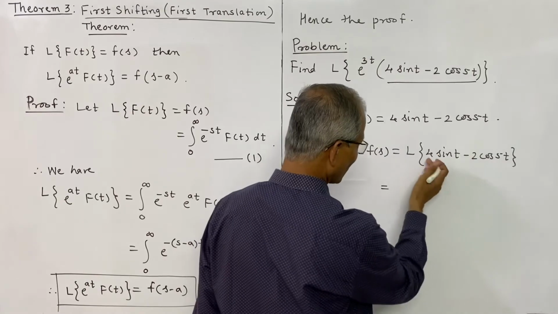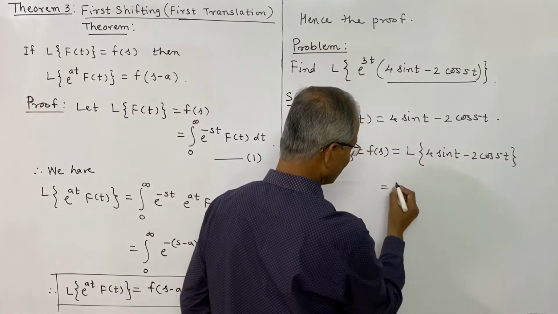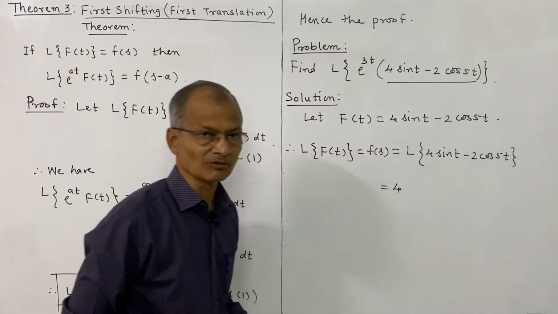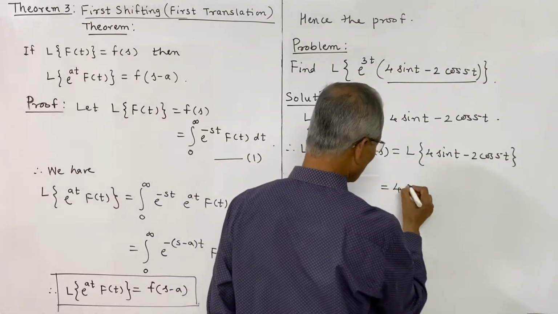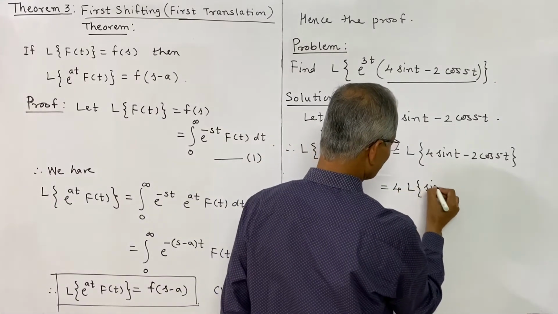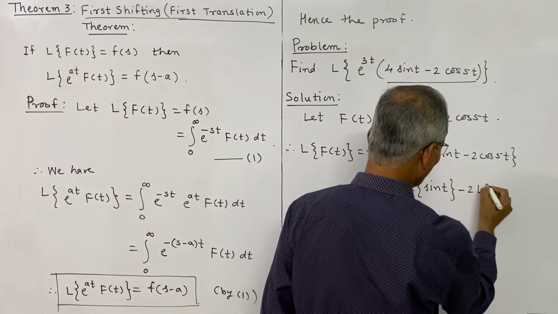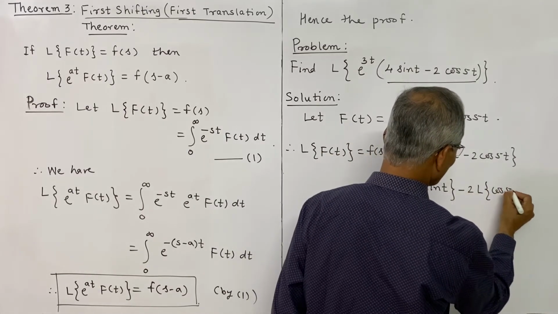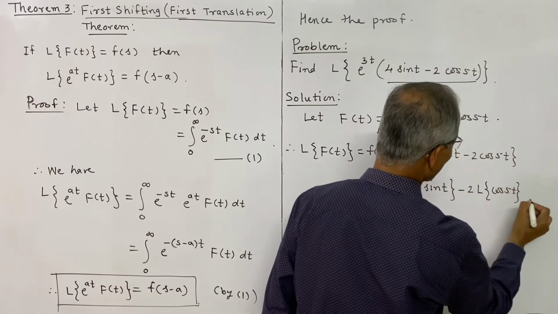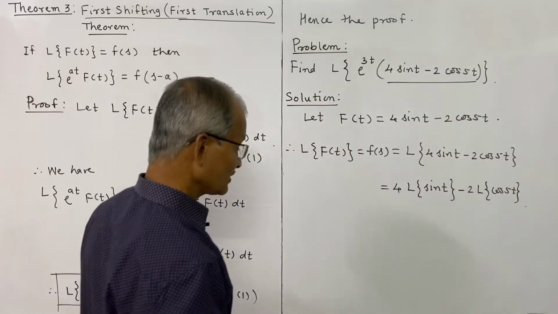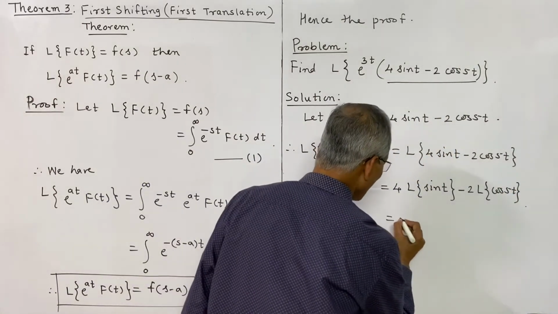So we separate the transforms, and at the same time we write the constants outside the transform: 4 L of sin t minus 2 L of cos 5t.